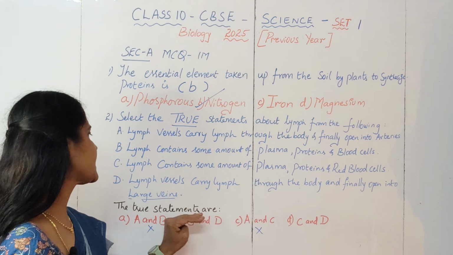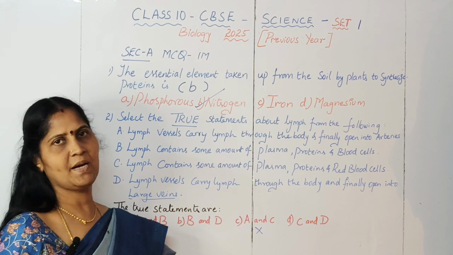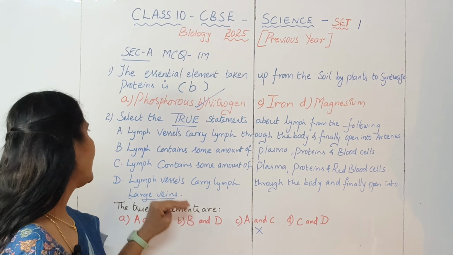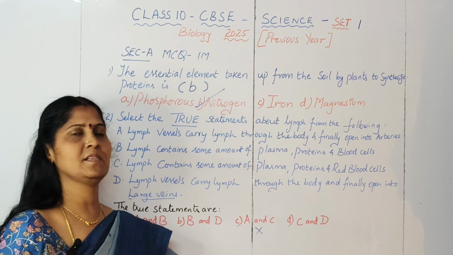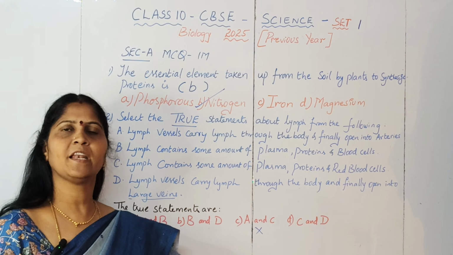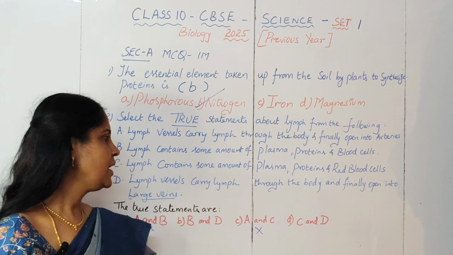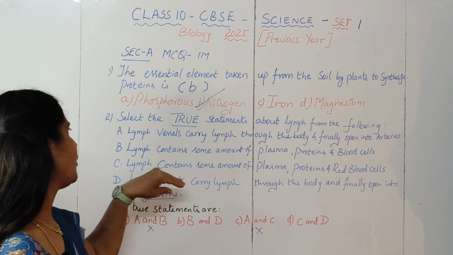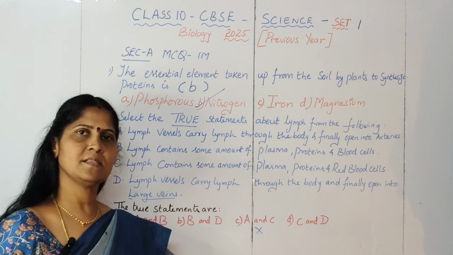So which one is correct? Let us check it out. Lymph contains some amount of plasma, protein and blood cells is the B option. And the C option is it contains some amount of plasma, protein and red blood cells. Lymph will not contain red blood cells. It will contain only the white blood cells. So the true option you can write is lymph contains some amount of plasma, proteins and blood cells.